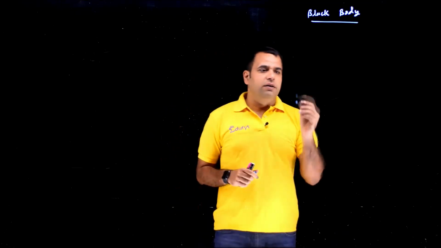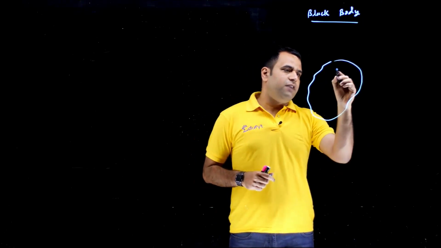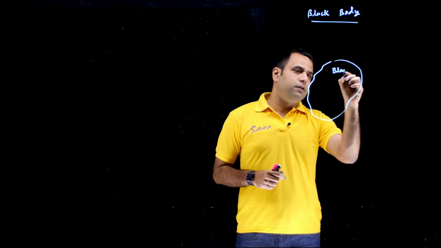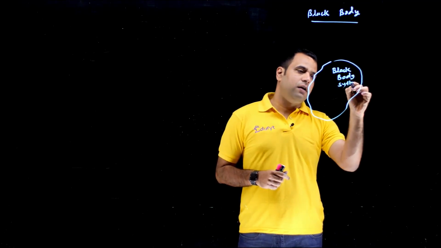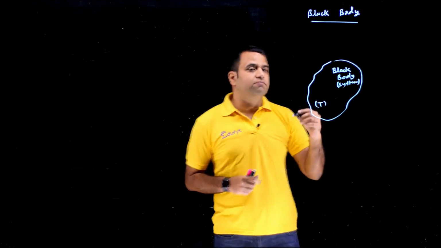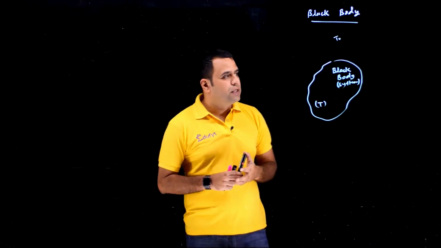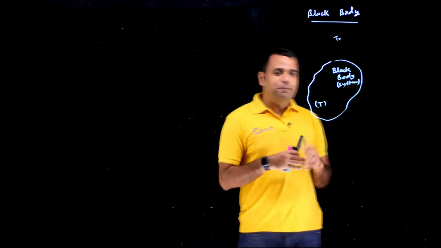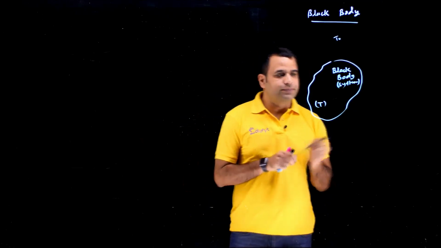So, in reality, if I'm having a system, or a black body as a system, and let's say the temperature of the black body is T and the outside temperature is T0. So this is my black body. This is the black body, or any black body. There is no black body 1, black body 2, black body 3. Black body means black body.